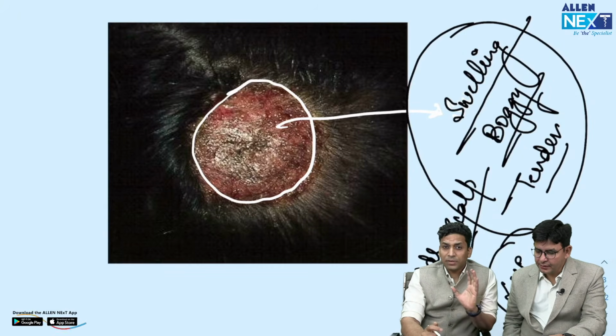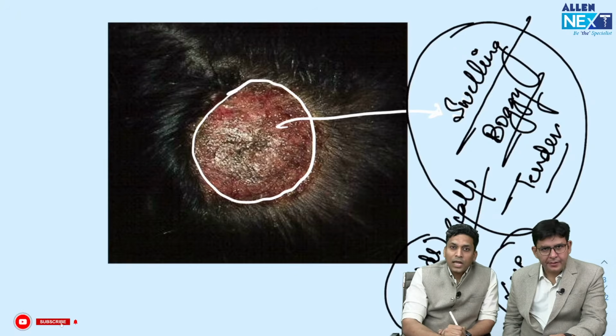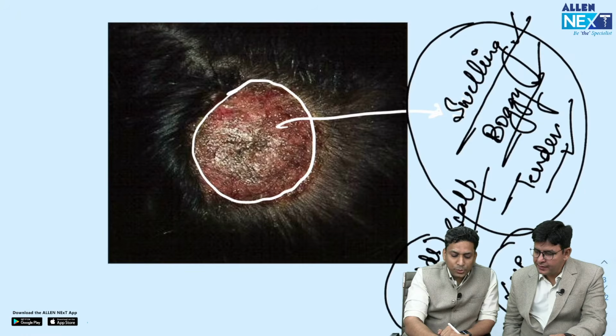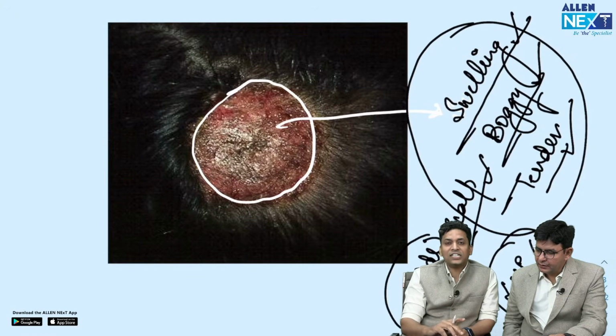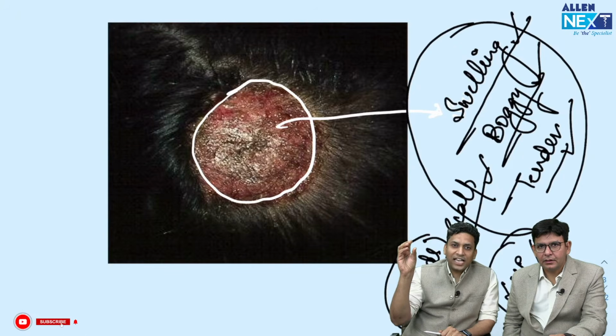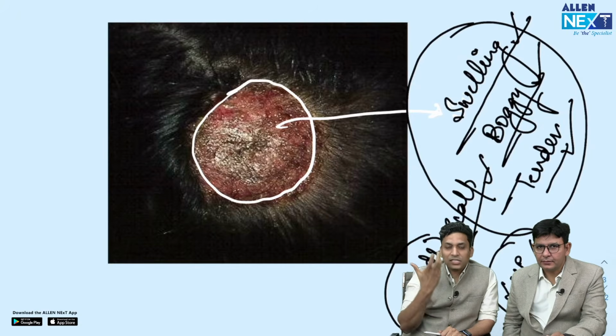So when the question comes, what is written in the question? A child, that is, presenting with tender boggy scalp swelling with enlarged lymph nodes. Like recently a question came that a 10-year-old boy presented with tender boggy scalp swelling, enlarged occipital lymph nodes. Which investigation to do? So this is a case of kerion, and in kerion which investigation do we do?